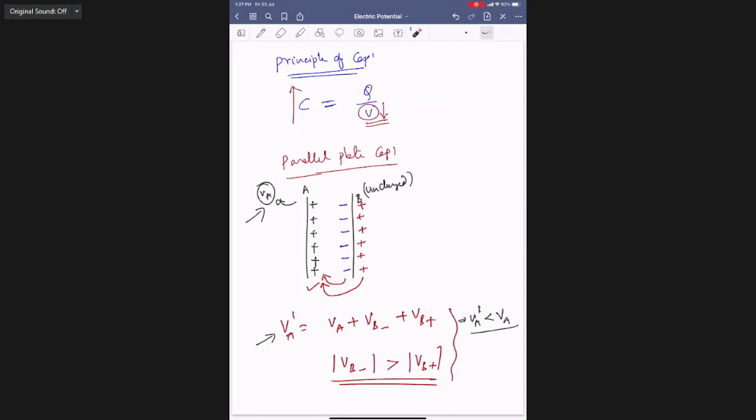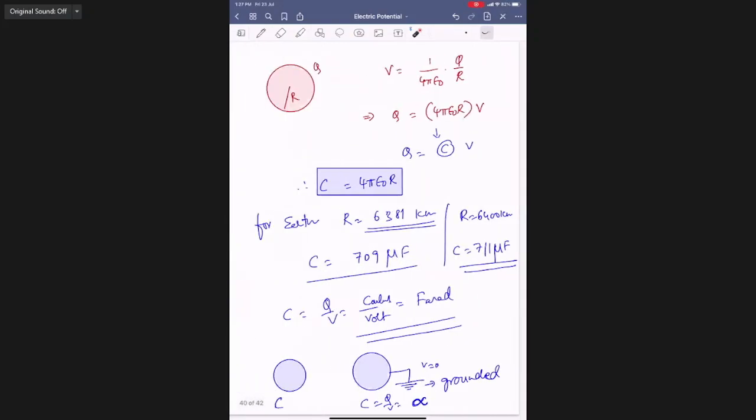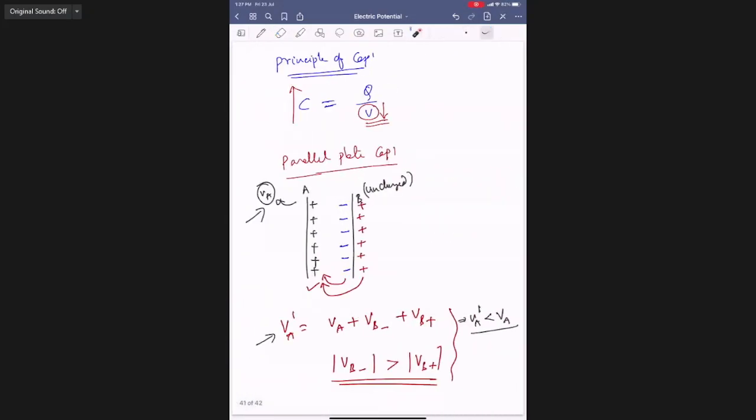Sir, can you once explain how VA dash is less than VA? Here, see here, what is there? These negative charges are very close to A, positive charges are far from A. Then my influence of these is stronger than these, na? That's it. Got it? So without altering the charge on the conductor, by lowering its potential, capacity can be increased. This is called the principle of capacitor. Got it?